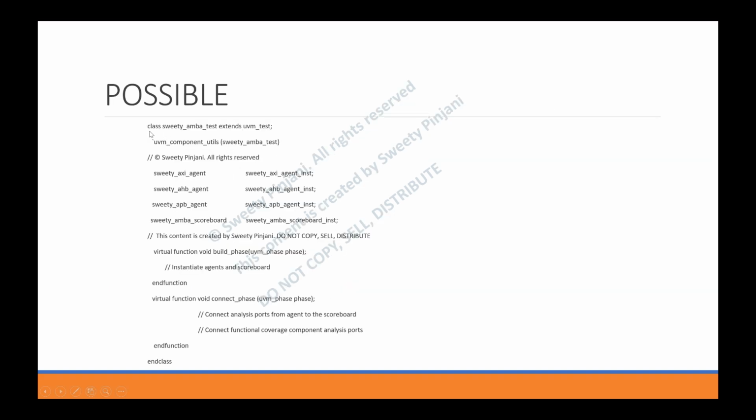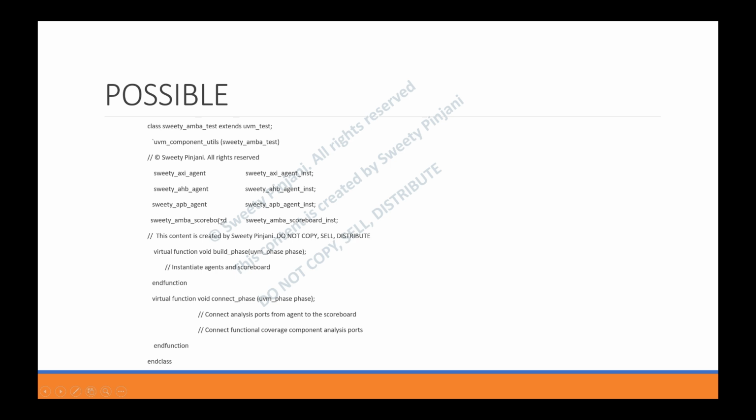I have also shown a coding example. I have an AMBA test which extends uvm_test. Since test is a component, it uses uvm_component_utils. The AMBA protocol consists of three protocols, which are AXI, AHB, and APB. I have created agents for all three of them and I have instantiated them inside my test. I have also instantiated the scoreboard. Now for me, I am having only one scoreboard for AXI, AHB, and APB. If you want, you can have different scoreboards, but in my case, I have kept only one.